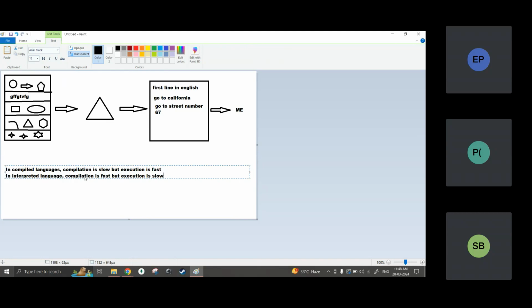Now these things will matter according to our situation. In some places I don't care about the compilation speed, I just want the execution to be fast. There I will go with compiled languages. But in some situations I don't want to wait for the compilation, I want to get the instructions fast. I don't care if my execution is slow. In that case I will go with interpreted languages. Okay, that is the main difference. So I hope I tried my best to explain the difference between Python and other languages.